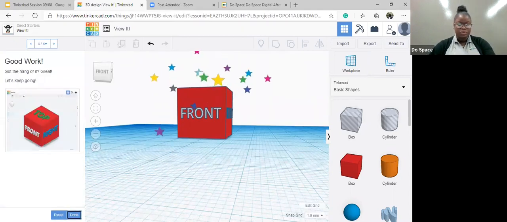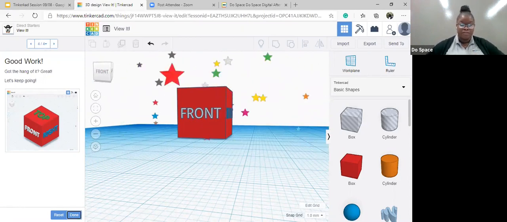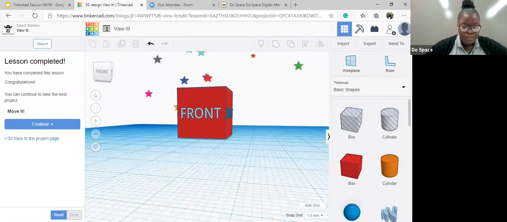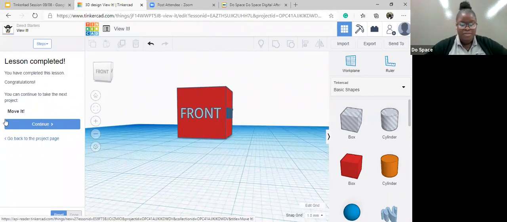Let's continue. Yay, so we're done with learning how to view it. So if you click on done, it will take you to the next step. And right here, you would see the option to continue. Cool.